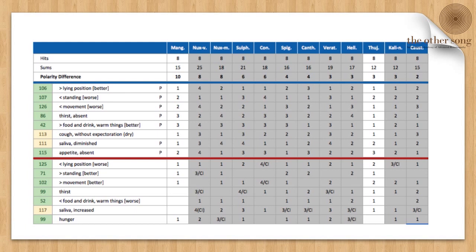For example, in this particular case, the patient's symptom is worse standing, where Nux vomica has 1 mark, but the polar symptom, better standing, has 3 marks. That means Nux vomica is more known for better standing than worse standing. Similarly, we see thirst absent, Nux vomica is 2 marks, whereas thirsty is 3 marks. Hence, Nux vomica is eliminated because of the contradiction.